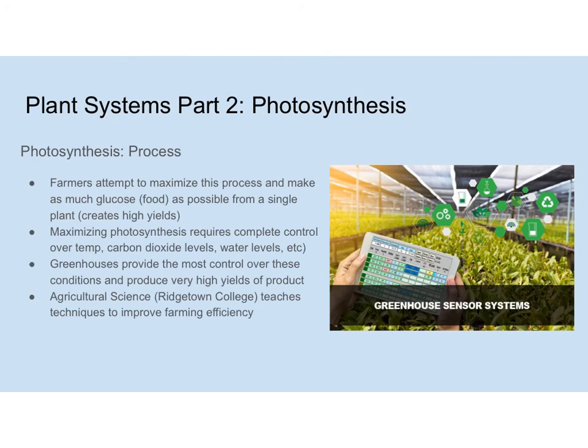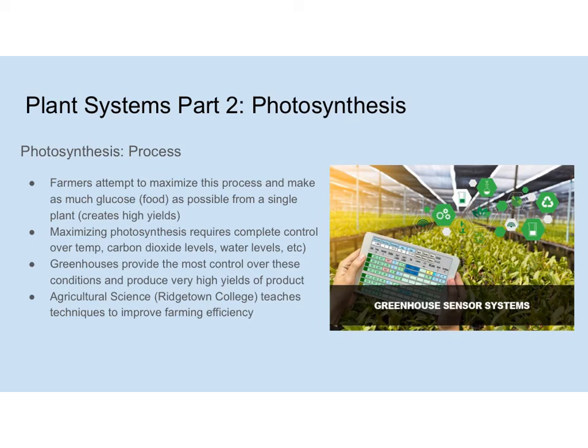So this is the process. When we look at photosynthesis and why we really need to study it, it's because it can help with our food growth. Farmers attempt to maximize this process and make as much glucose or food as possible from a single plant. They want to maximize photosynthesis because if they can, their yields are going to be a lot higher and our food prices are going to be a lot cheaper.